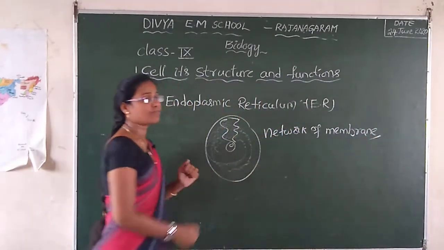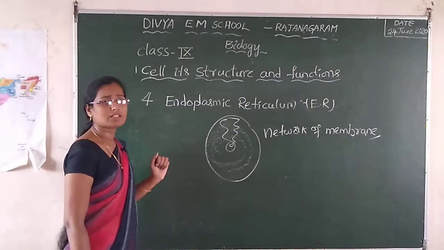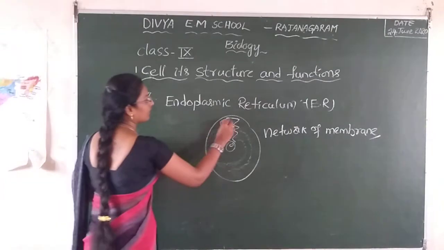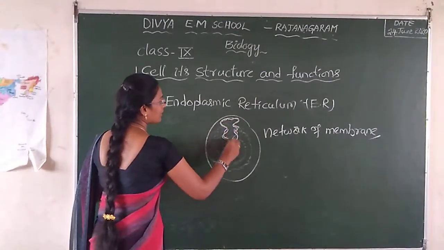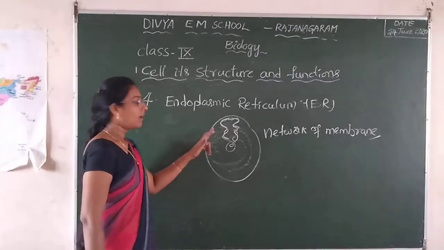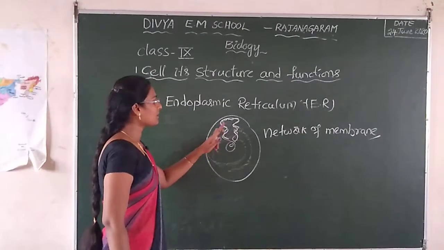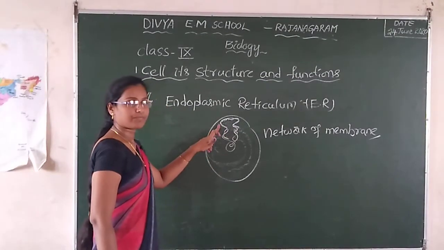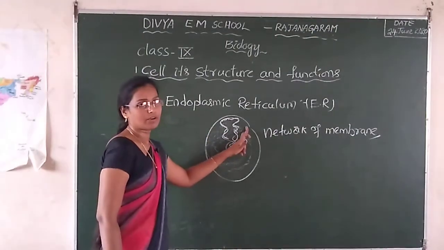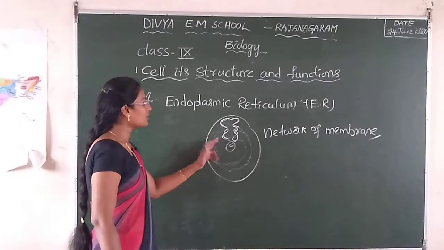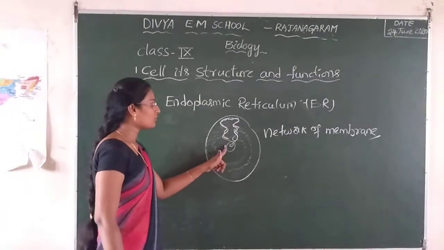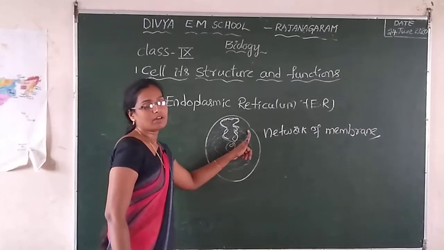This network of membrane is called the endoplasmic reticulum. Endoplasmic reticulum is present on the cytoplasm and also attached to the nucleus and some other parts.